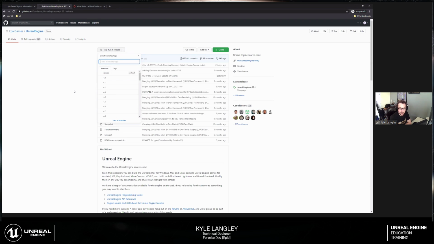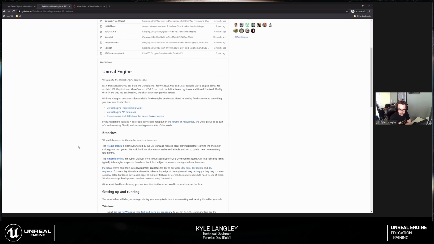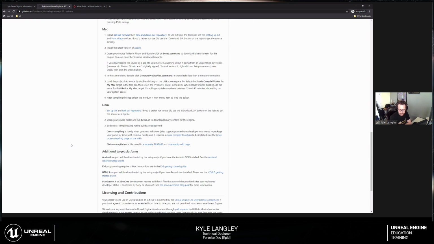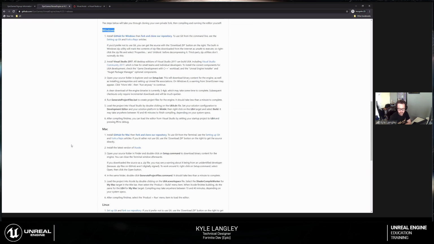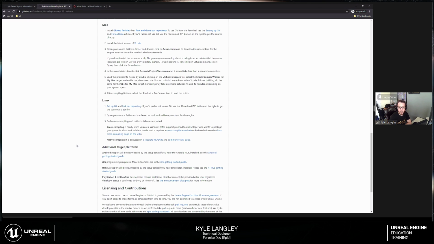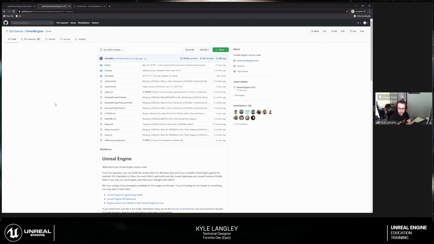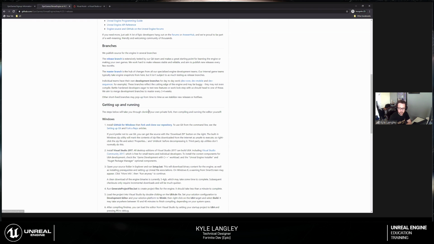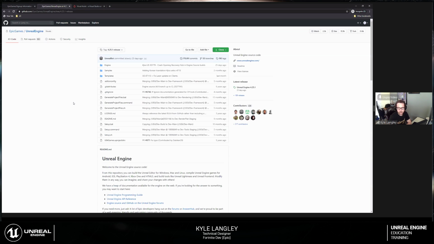It's important before you do it to read all the instructions or guidelines here. It supports Windows, Mac, and Linux. And we support development for all sorts of platforms, comparable to other game engines out there. From this point, you'll probably use something like GitHub for Windows, or Git Bash, or any sort of Git tool to clone down this repository. You always want to go to the tags and see what the most recent release is.